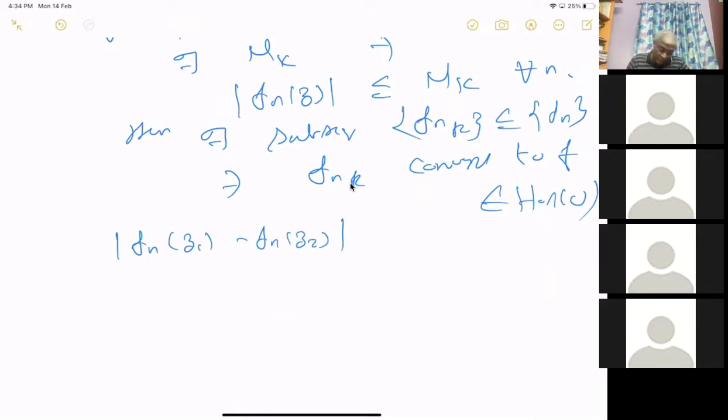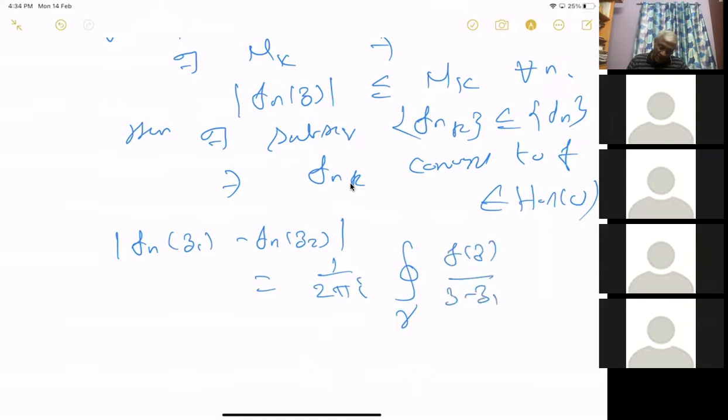But this is actually given by 1 by 2 pi i, integral over some curve of F of z by z minus z1, minus F of z by z minus z2, which is less than or equal to something. Now the z gets integrated here, and instead of z1 and z2, it is just a constant here.